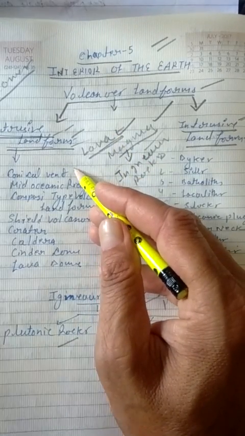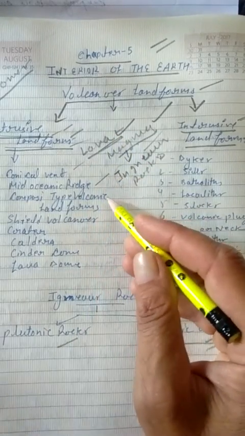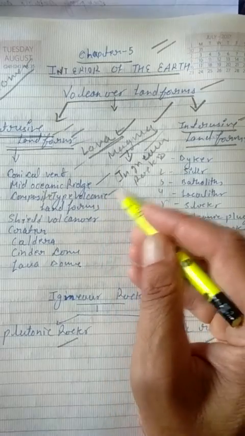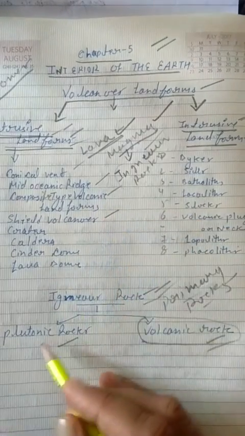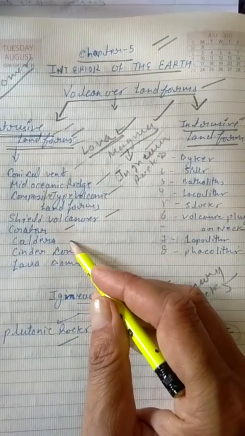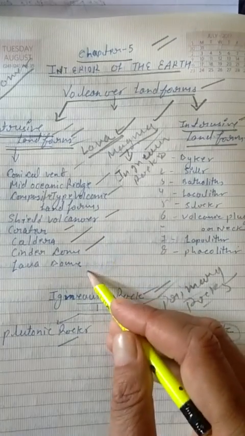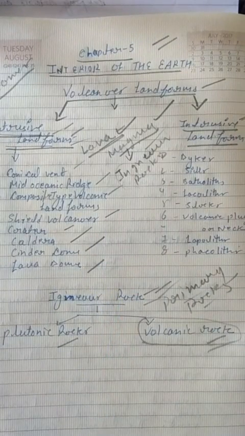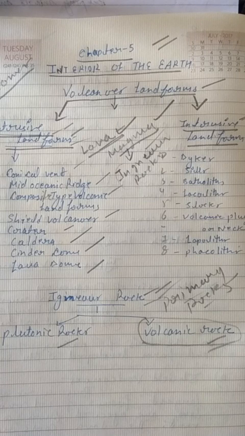These can be conical vent, mid-oceanic ridge, composite type of landform, shield volcanoes, crater, caldera, cinder cone, lava domes. These are all extrusive landforms and they appear on the surface of the earth.